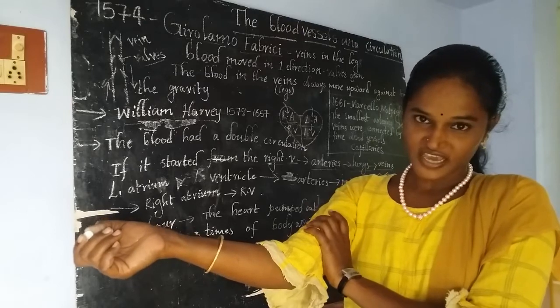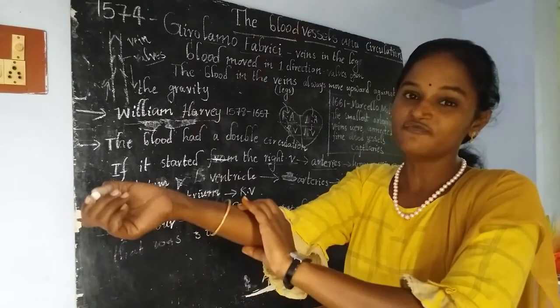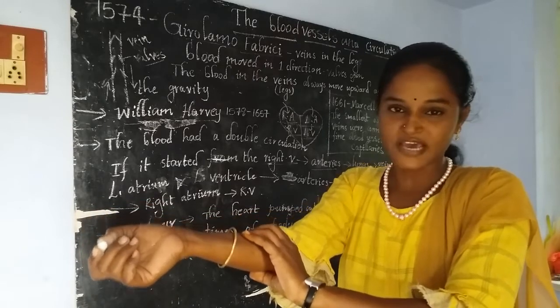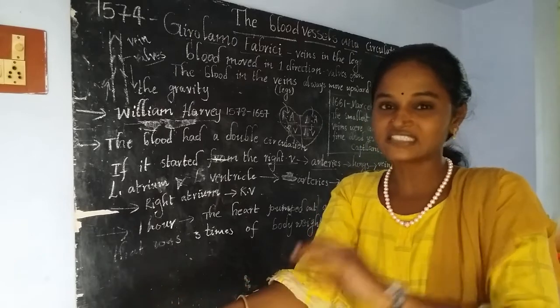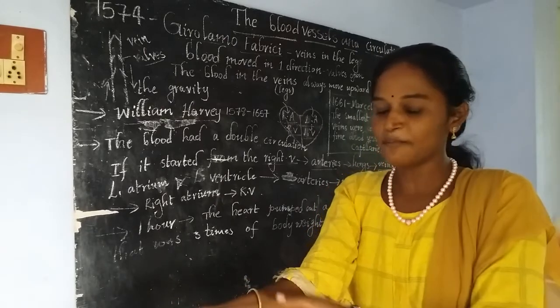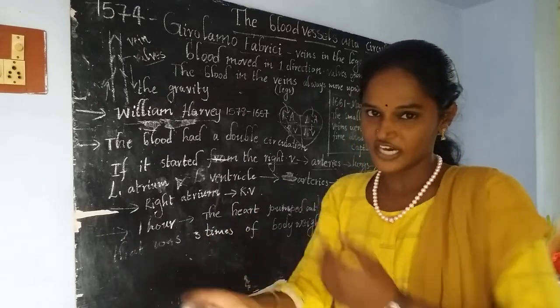This time he blocked the vein with the help of the fingers, by applying some pressure. That time he found that a bulge happened away from the heart.